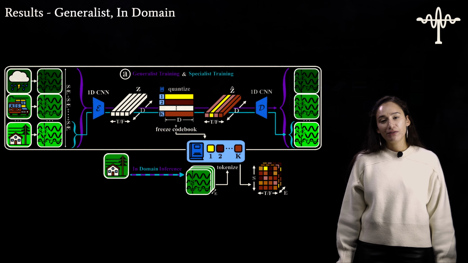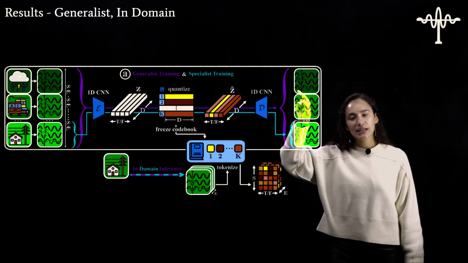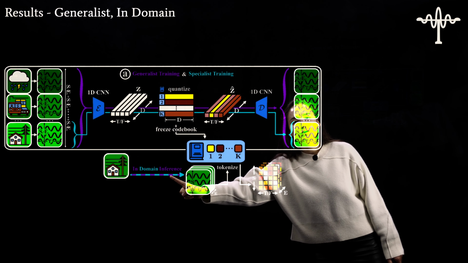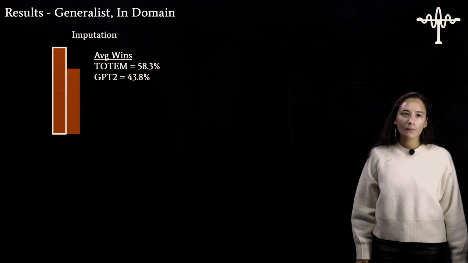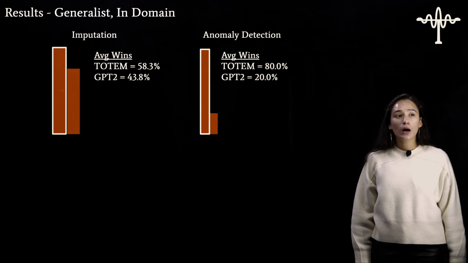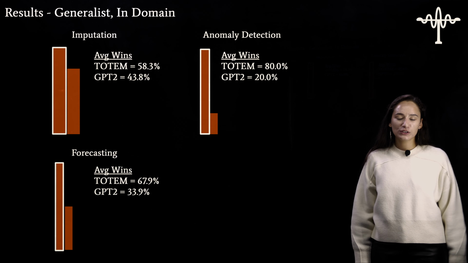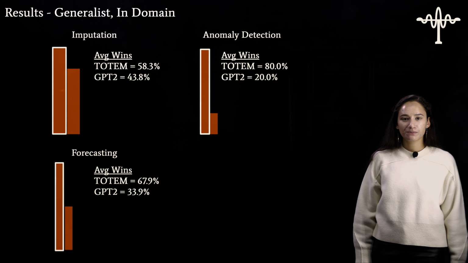Now let's look at the generalist in-domain. As a reminder, the generalist VQVAE looks like this, and the in-domain testing is from a held-out test set, which was also in-domain. Now for imputation, Totem is at 58.3%. For anomaly detection, Totem's at 80%. For forecasting, Totem is at 67.9%.